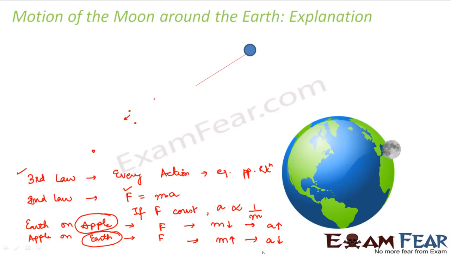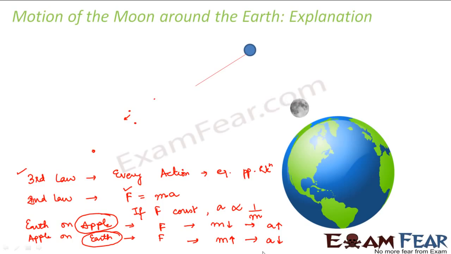So Newton concluded that every object actually attracts every other object. But we are able to see that attraction in the form of motion in certain objects if their masses are less. But if the mass of the object is huge, the movement of the object is not visible.